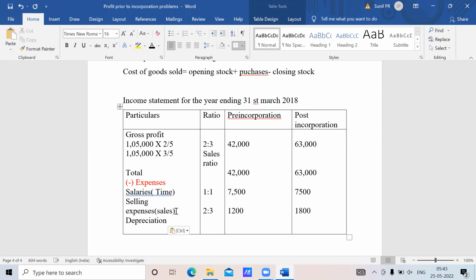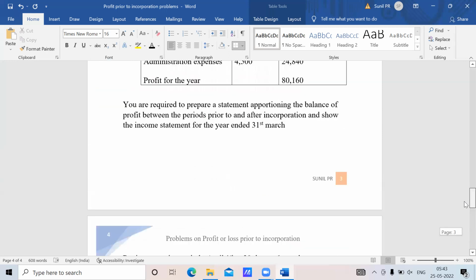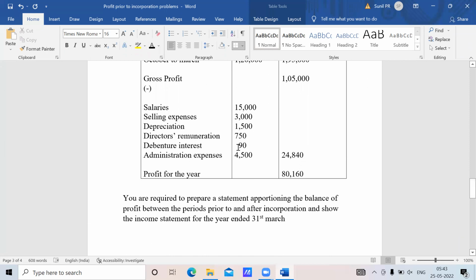We'll finish this and I'll let you know. Depreciation once again. Depreciation is taken on the time basis. 750 and 750. So time ratio is once again 1:1. Now, what was the amount? I forgot. It was 1,500, right? So then it will be 750 and 750. Correct. Now after depreciation, director's remuneration.